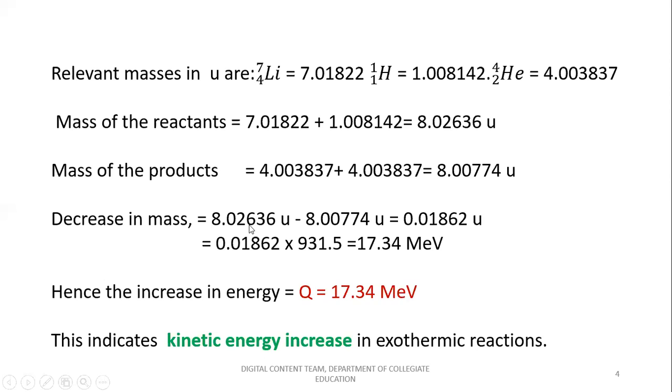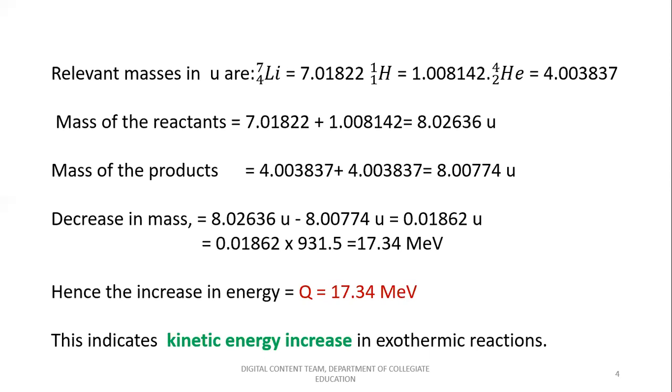So this difference in mass, 0.01862 between the reactants and products, gets converted to energy, that is multiplied by 931.5, which is equal to 17.34 MeV as energy in the reaction on the product side. So we can consider that hence the increase in energy is Q equals 17.34 MeV, which represents the energy released